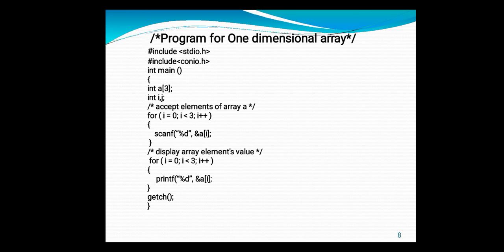The second statement is #include <conio.h>. What is the meaning of this statement? conio.h is nothing but console related input output functions. Whatever console related input output function I want to use inside my program, I include it with the help of the header file, by including that header file inside my program.